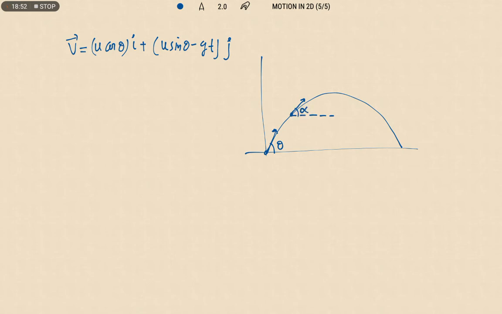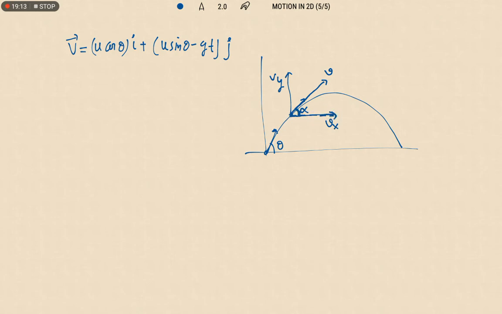So this angle I am going to take as alpha. Right, this is the velocity vector. I am resolving this into two components, Vx and Vy.